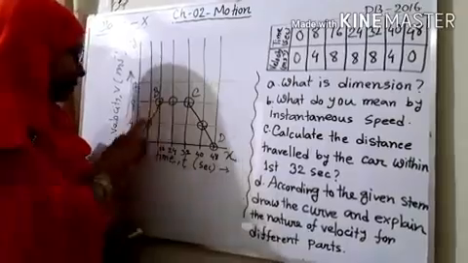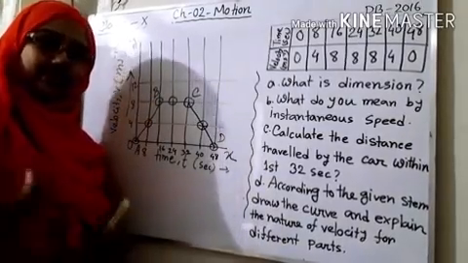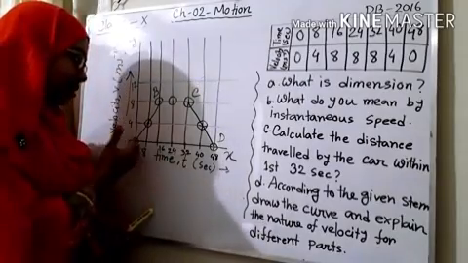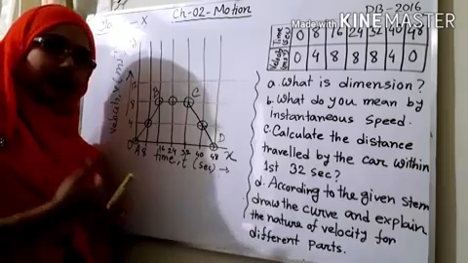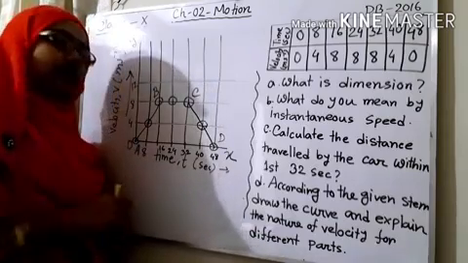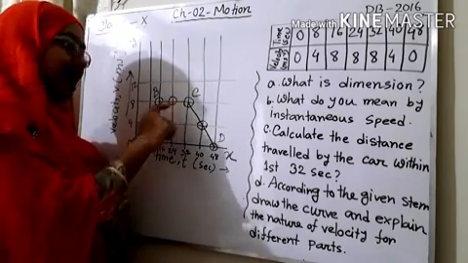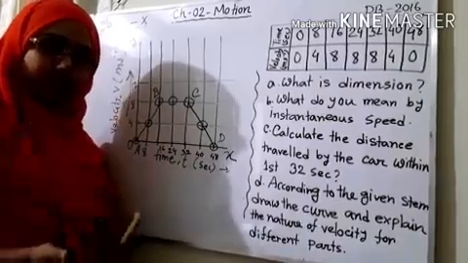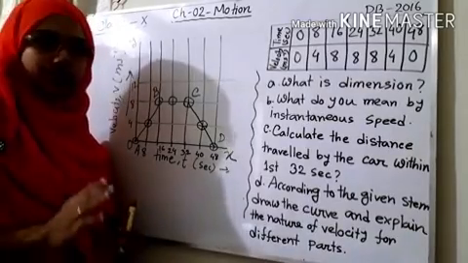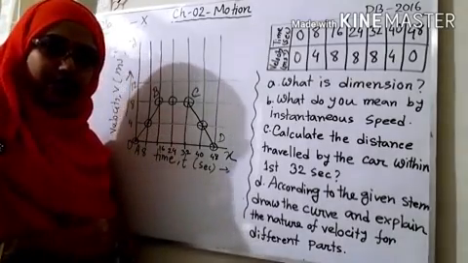At first for AB, we can write that the velocity is changed. It increases. When the time is increased, then velocity also increased. And here you can also see when the velocity is increased, the acceleration also increased. And in the BC part, the velocity is unchanged, that is uniform. If there is no change of the velocity, then acceleration becomes 0. That's why we can say that in the BC part, the acceleration becomes 0.